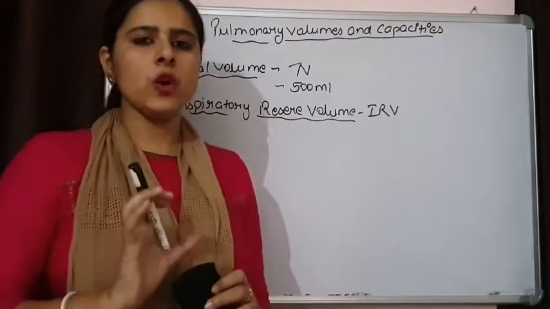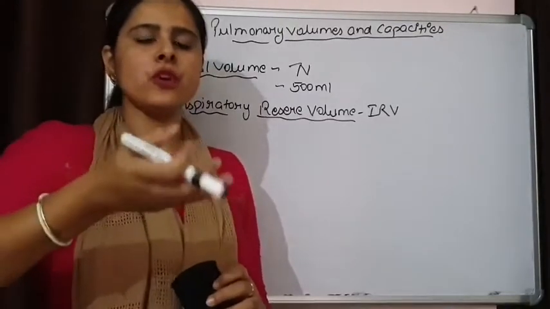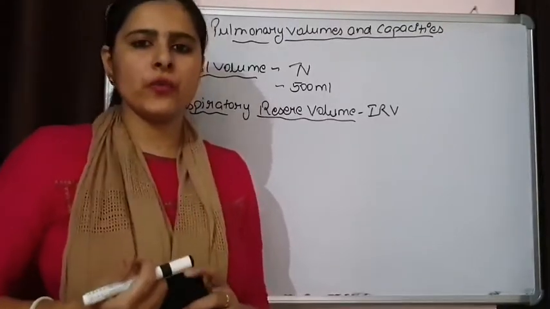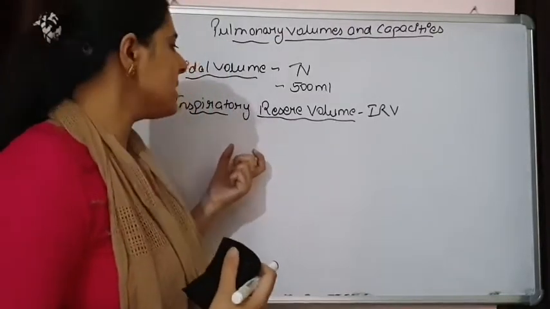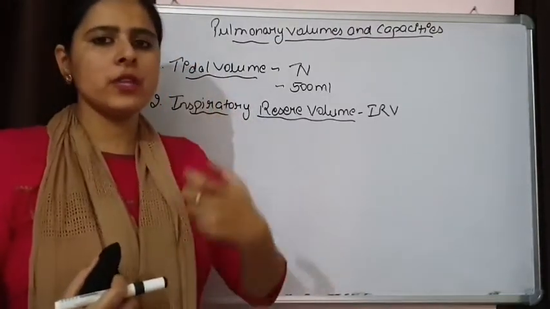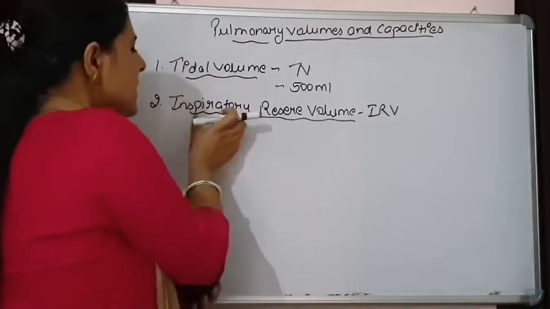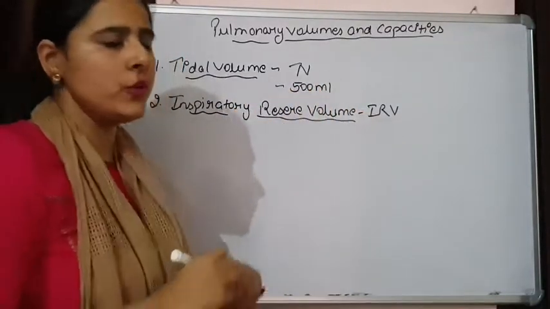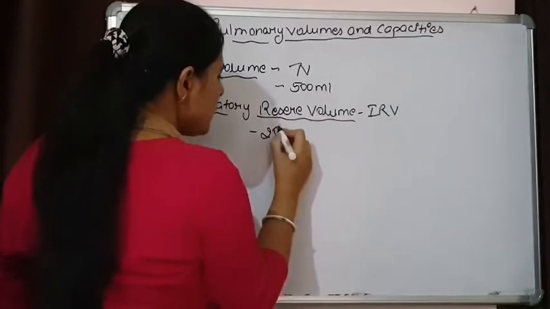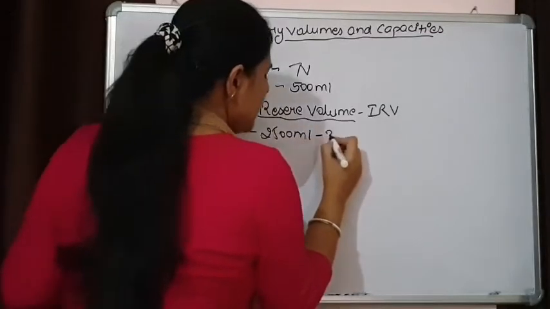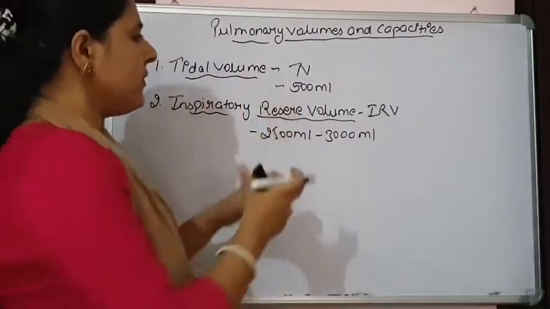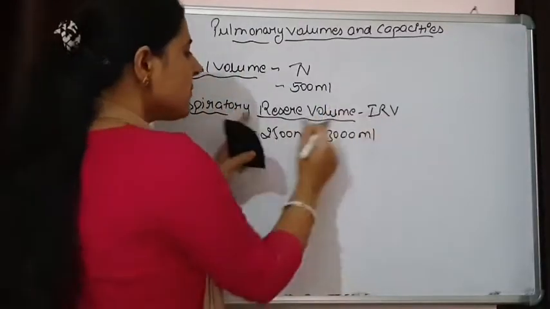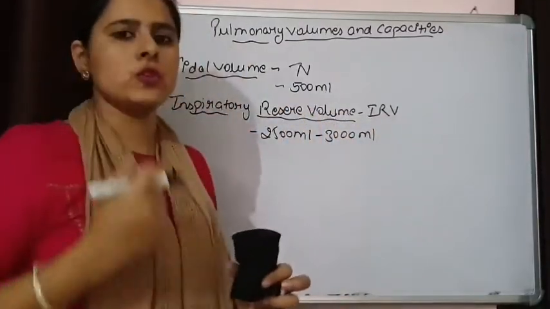After one normal inhalation, we can forcefully inhale some more air, and the amount of air that enters after the forceful inhalation gives us the inspiratory reserve volume, and the amount is about 2500 ml to 3000 ml. So after we have inhaled 500 ml, this much air can be inhaled forcefully.